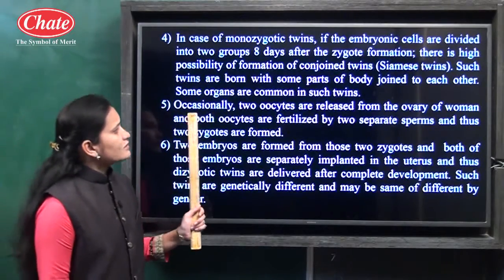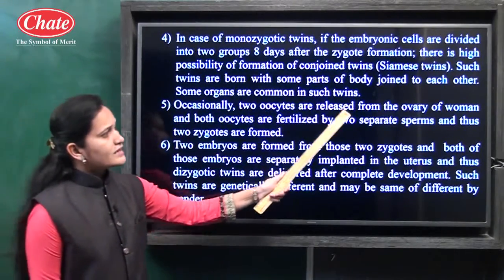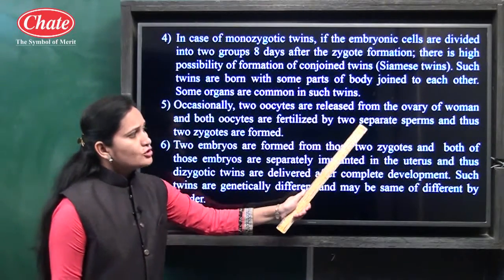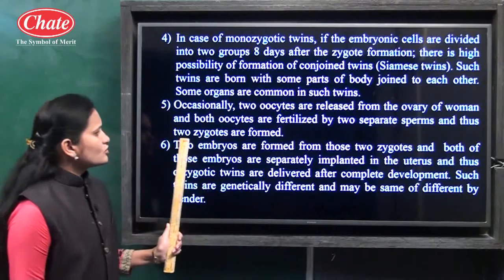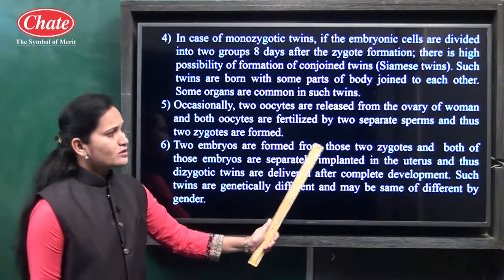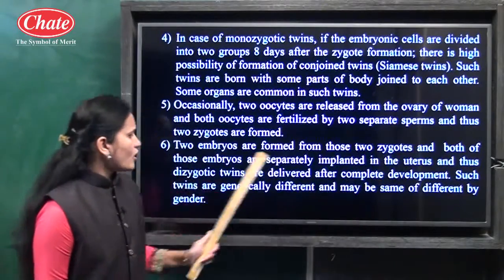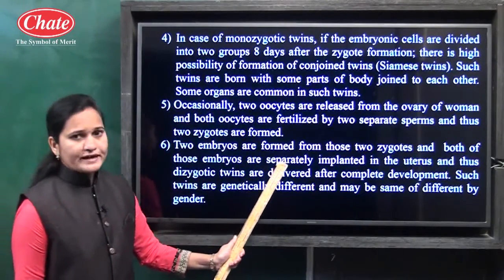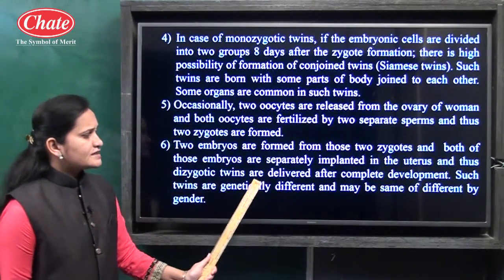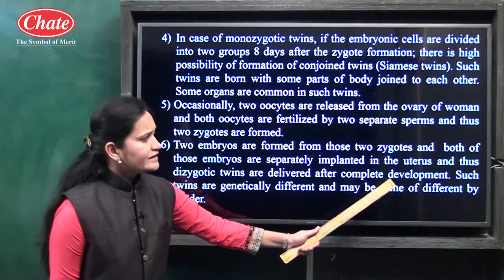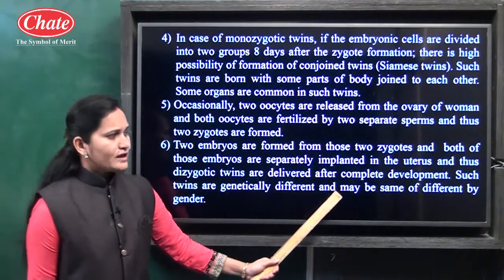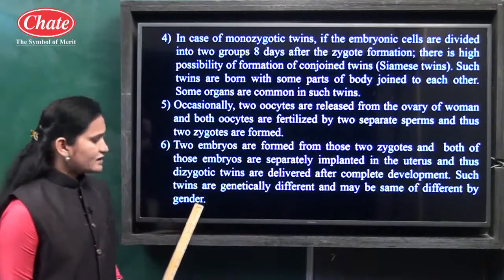The second type: occasionally two oocytes are released from the ovary of a woman and both oocytes are fertilized by two separate sperms, and thus two zygotes are formed. Two embryos are formed from those two zygotes and both embryos are separately implanted in the uterus, and thus dizygotic twins are delivered after complete development. Such twins are genetically different and may be the same or different gender.